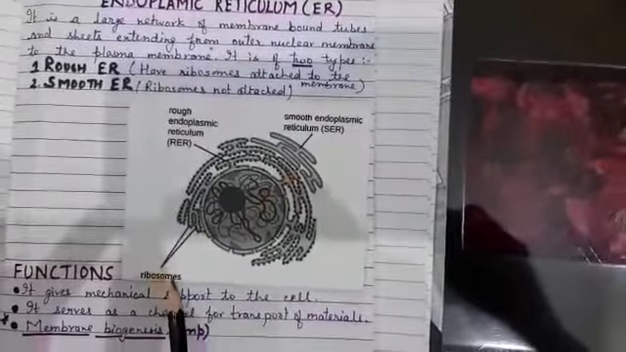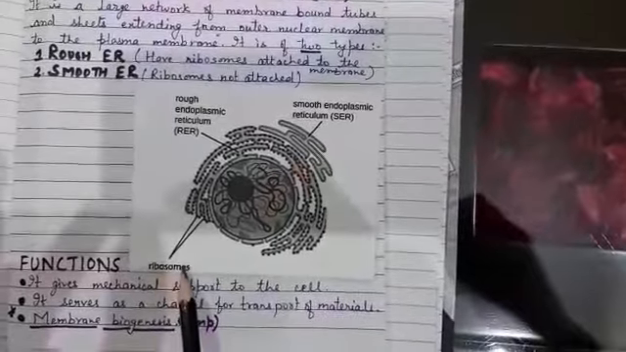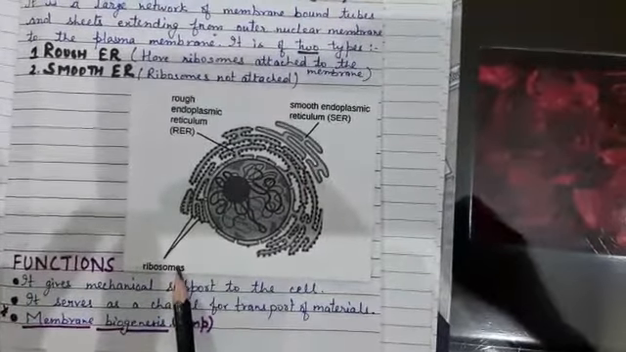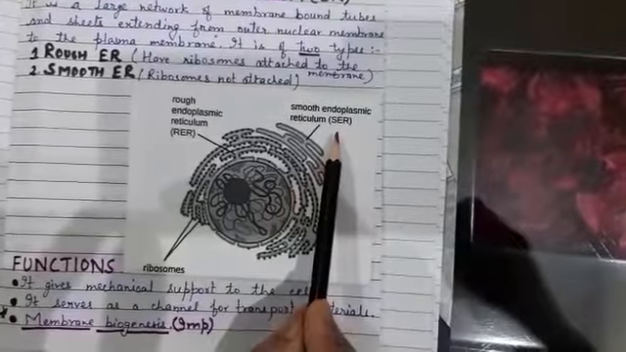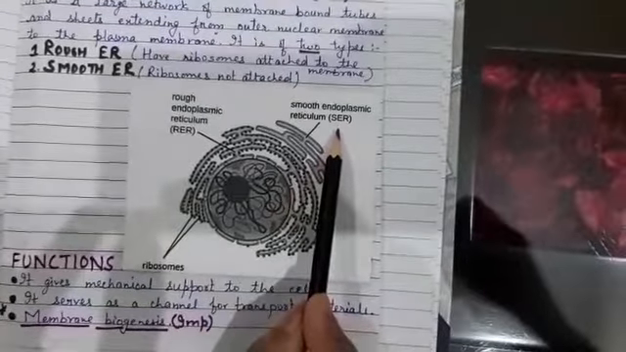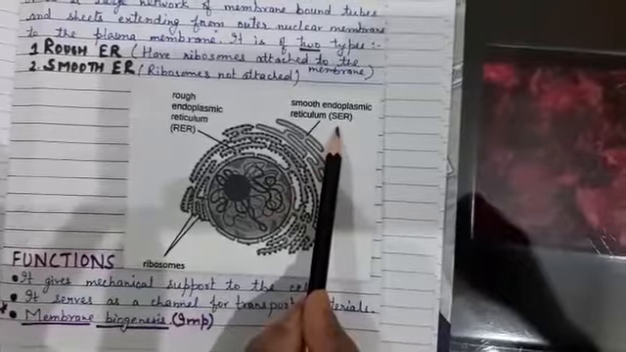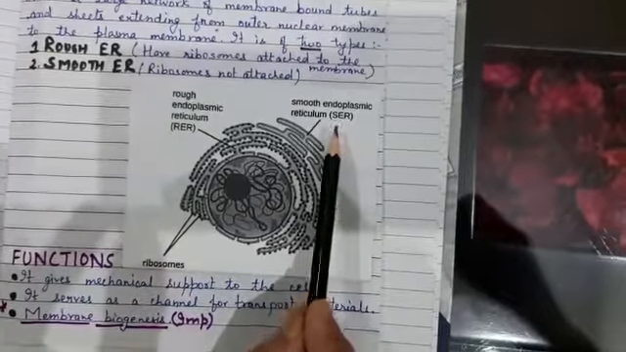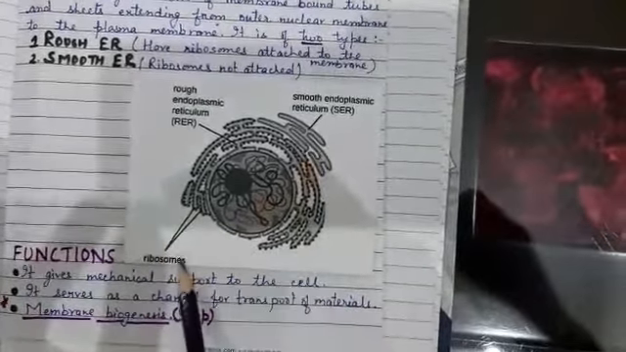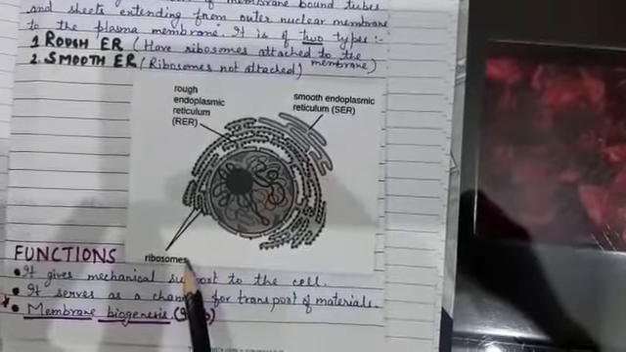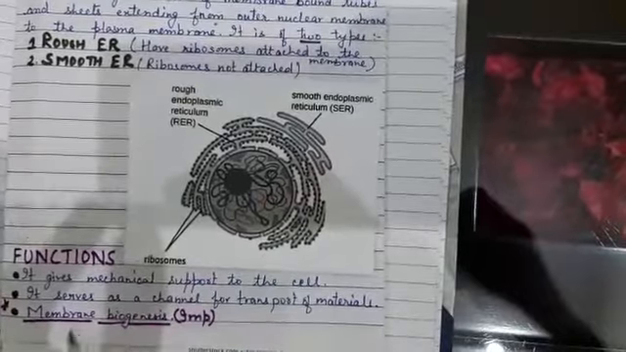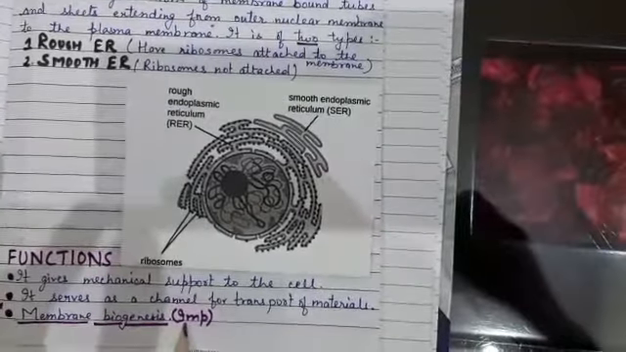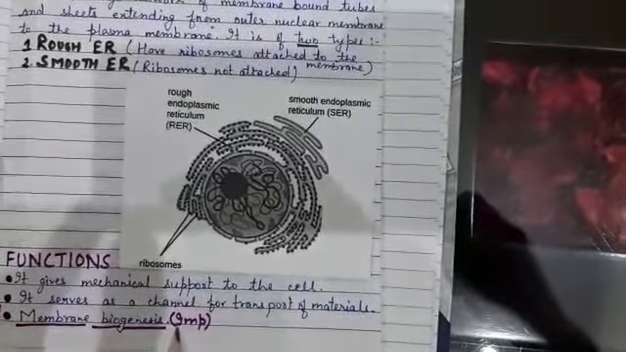So rough endoplasmic reticulum has ribosomes and helps in the synthesis of proteins, while smooth endoplasmic reticulum does not have ribosomes and helps in the synthesis of lipids. Together they form the cell membrane or plasma membrane, and this is called membrane biogenesis. Membrane biogenesis is very important. Remember, what is membrane biogenesis?